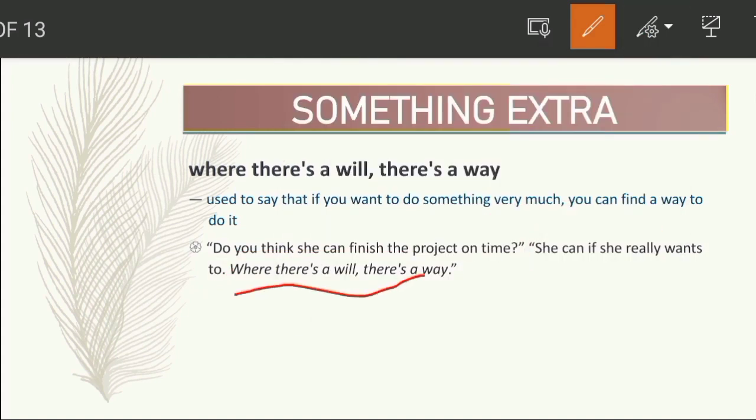It means that if you want to do something very much, or you are very eager to do something, then you can find a way to do it. I hope it is clear to you.